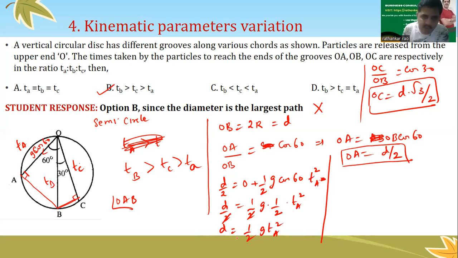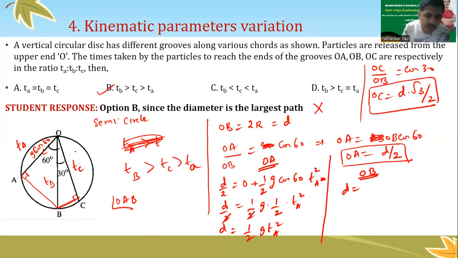So we have got D equal to half G TA square. We have just taken one of these parts and set up an equation by considering the time over here, for the first marble, which is moving along the path OA. Now along OB, if you find the distance here, once again it is D. This was for path OA. Now which path am I looking at? OB.